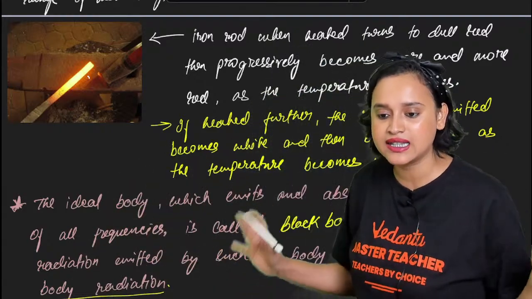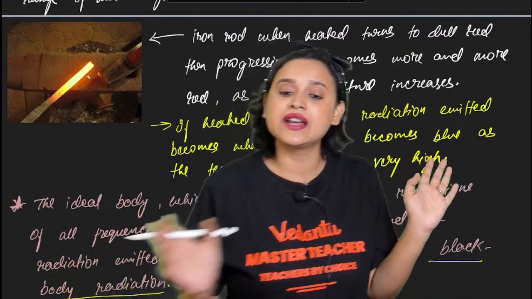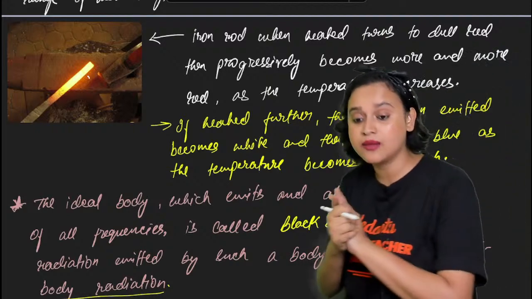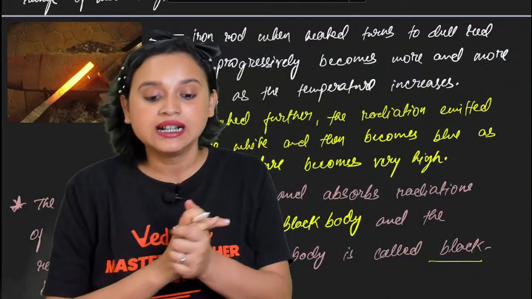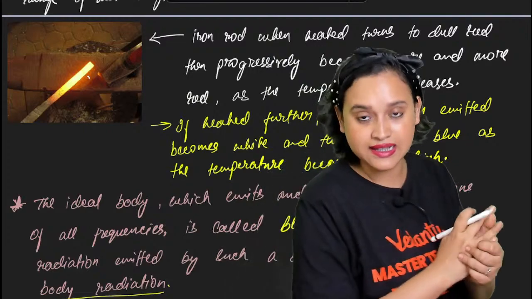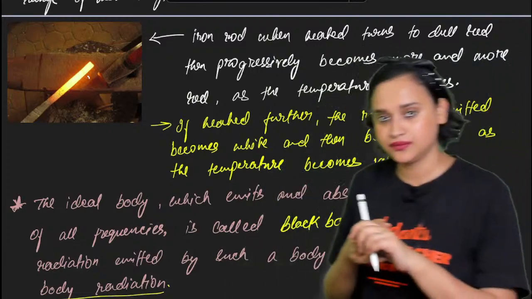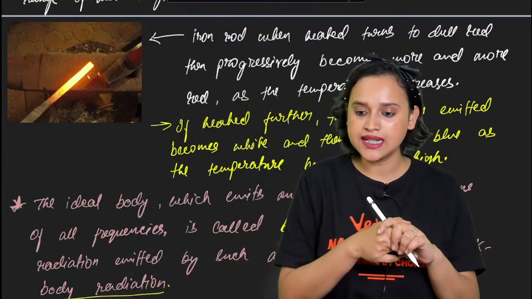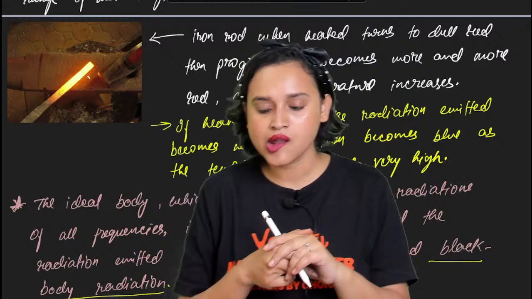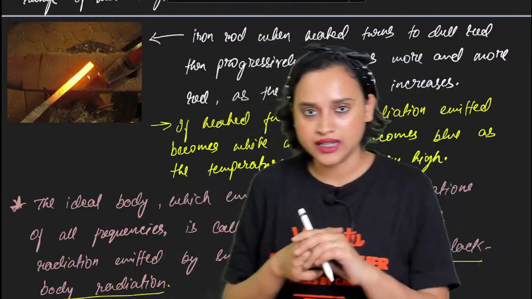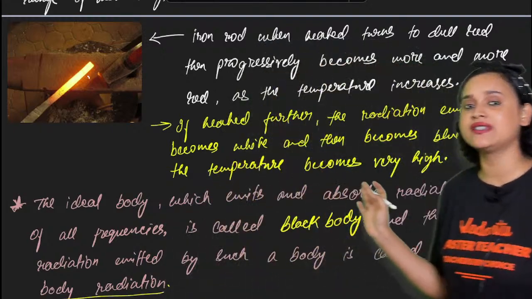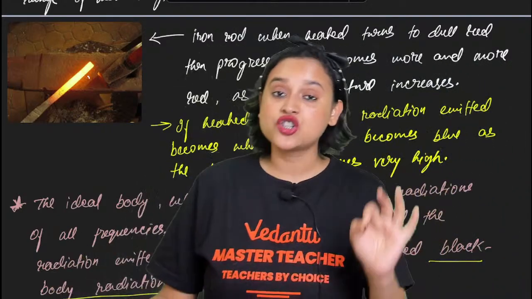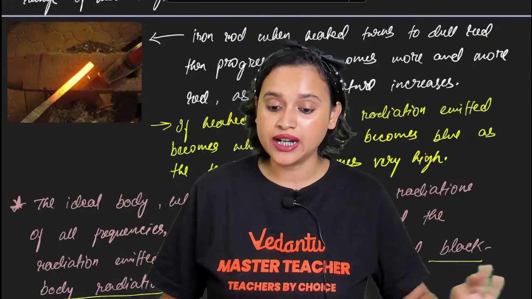Got it, everybody? Is this clear? What is black body radiation and what is a black body? Do we understand? I even showed you the example just now. Perhaps no doubt regarding black body. Are we all clear with it?